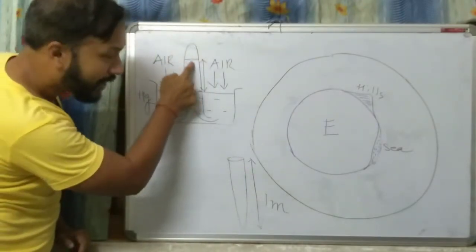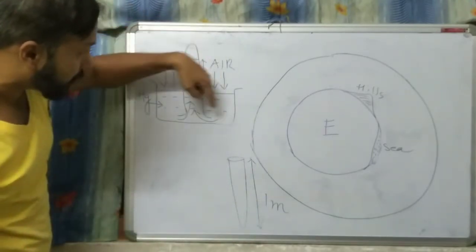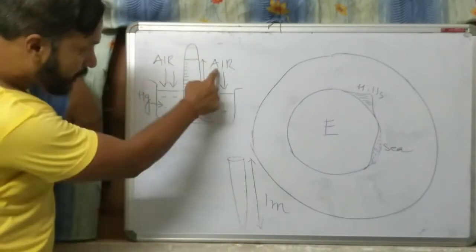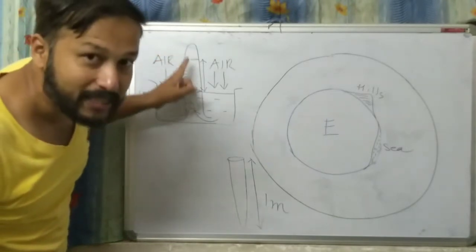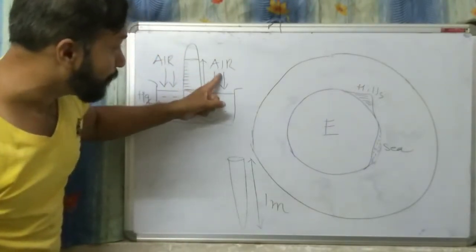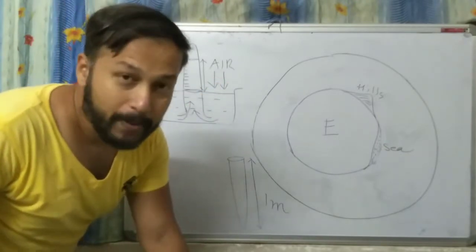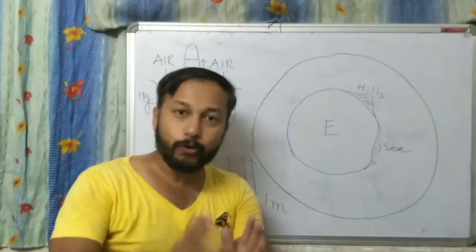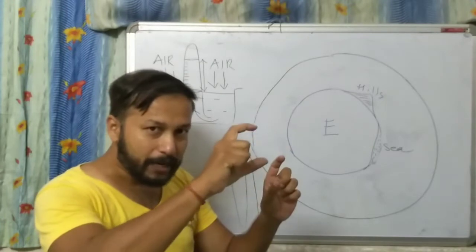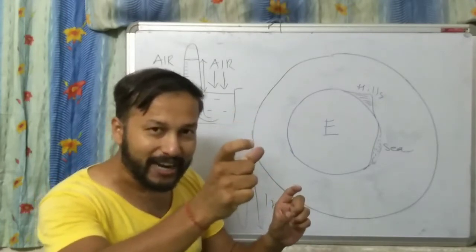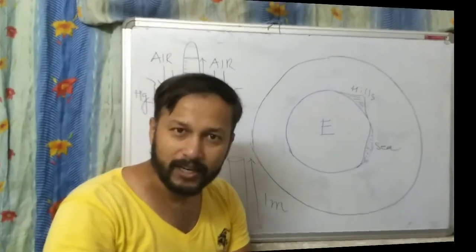because of the air pressure. The air is giving pressure downward. That's why this mercury is going up. So the pressure exerted by this mercury is equal to the pressure exerted by this air. That is atmospheric pressure. Now we can easily calculate the atmospheric pressure. How will you calculate it? The atmospheric pressure is equal to the pressure exerted by this mercury column. Understood? Let us calculate it.